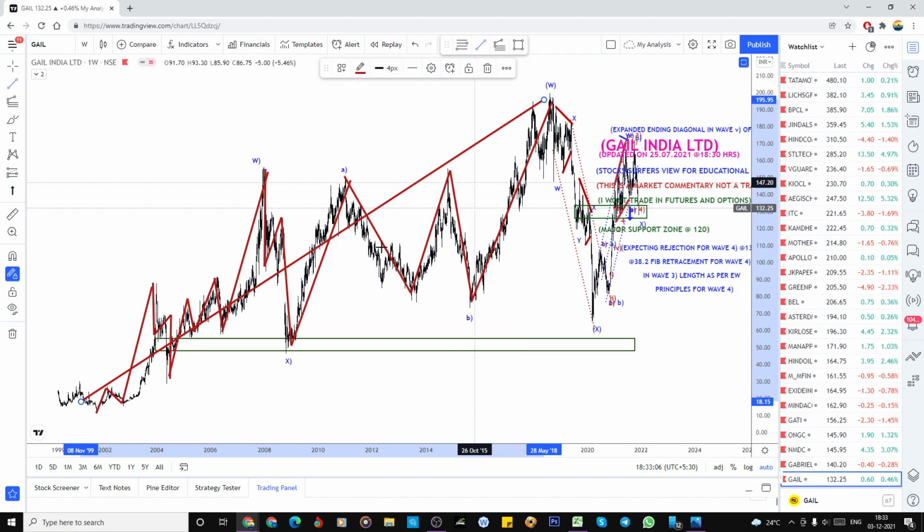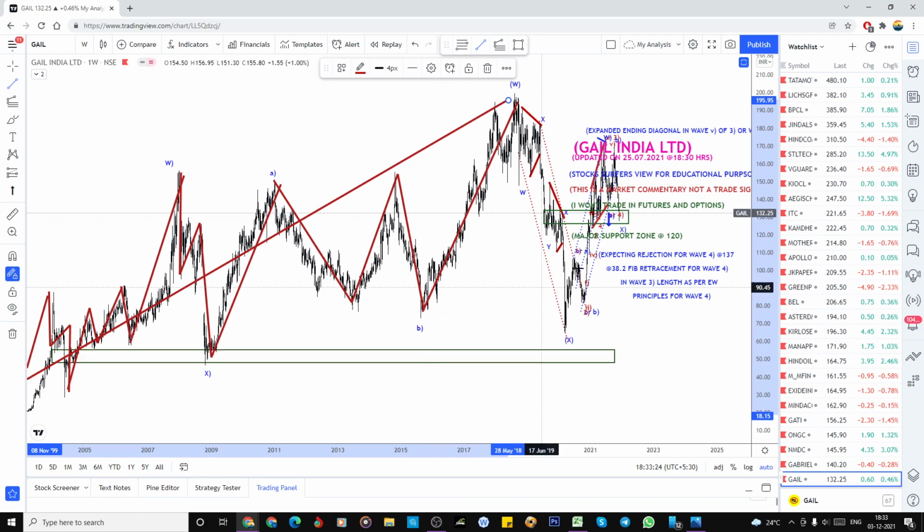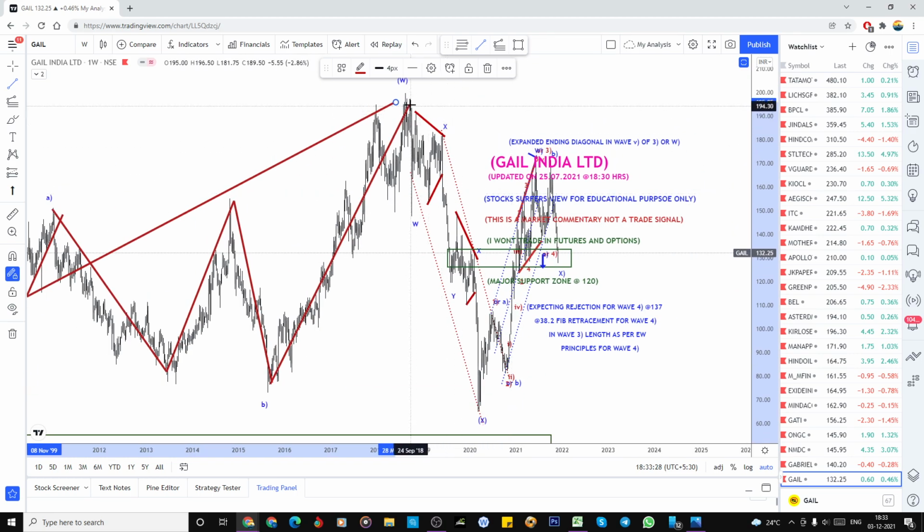So now one W has got completed. That means one set of correction, or in the impulsive wave, the 3-3-way structure has got completed. After that also one 3-way structure has got completed. The 5-way structure has got completed here as the same W, X, Y, X, Z. Like that it looks to me. See, all this we can make as a B or C, as a W, X, Y, or this could be the W, X, A, B, C.